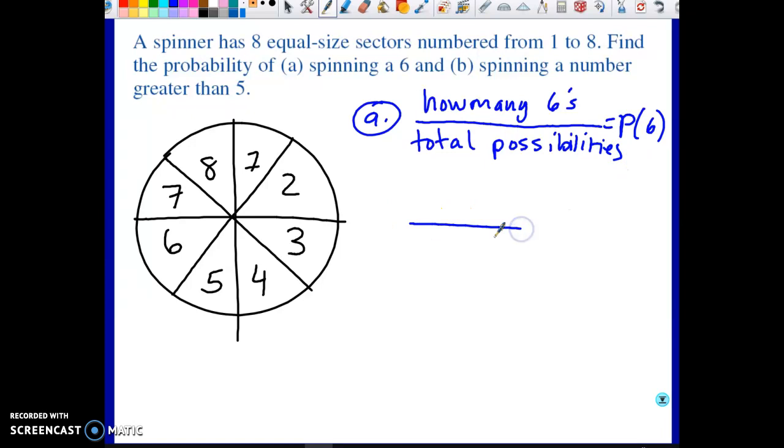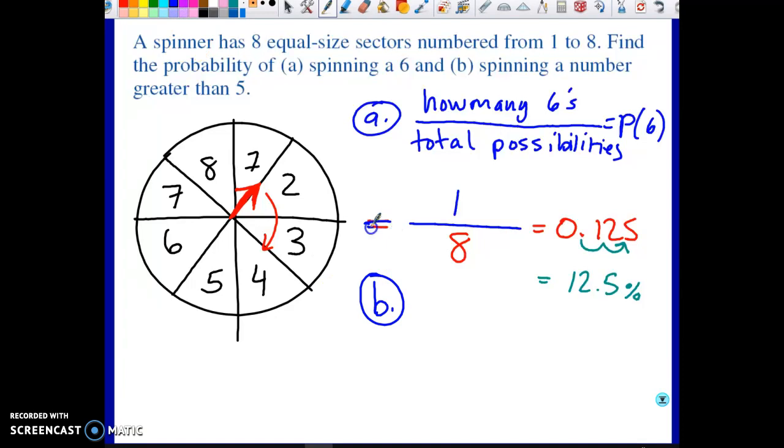So how many ways can I get a 6? Well, there's only one way. There's only one 6. So 1, and what are the total number of possibilities if I have a spinning arm on this? It's like you have an arrow that's going to spin around, and wherever it lands on, that's what number you get. And so there's only one way to land on a 6, and there are 1, 2, 3, 4, 5, 6, 7, 8 ways. So the chance of getting a 6 is 1 out of 8, which in your calculator is 0.125. And to make that into a percentage, you move the decimal 2 places to the right, and you get 12.5%. Now let's do part B.